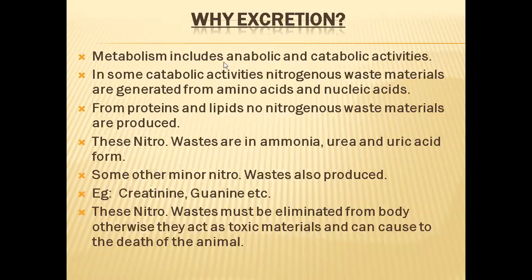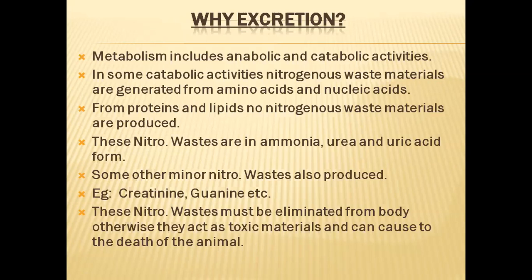An example of anabolic activity is protein synthesis, in which smaller amino acids are joined together with peptide bonds to form bigger protein molecules. Whereas in catabolic activities, bigger molecules are broken down into smaller molecules. For example, in cellular respiration, glucose is broken down into carbon dioxide, water, and ATP molecules. Other examples of catabolic activities are protein metabolism and amino acid metabolism.